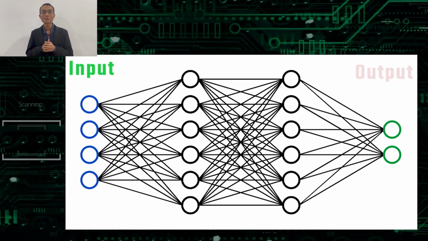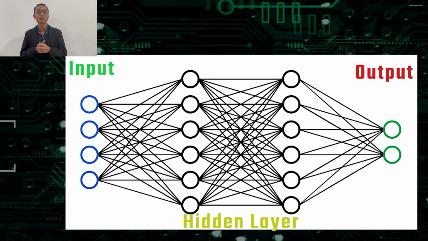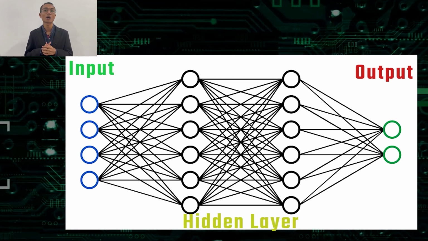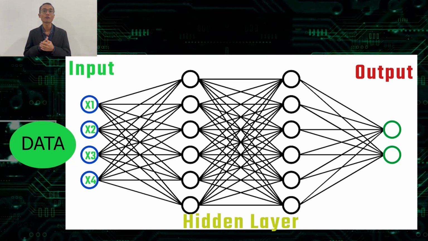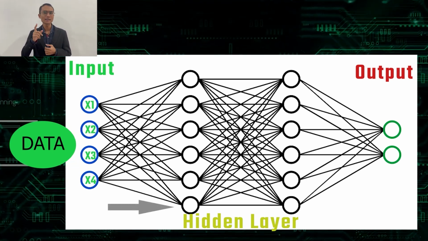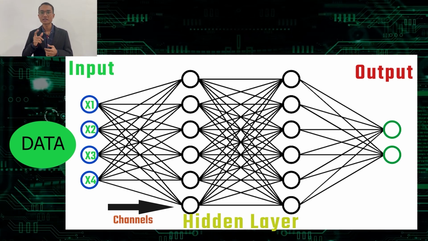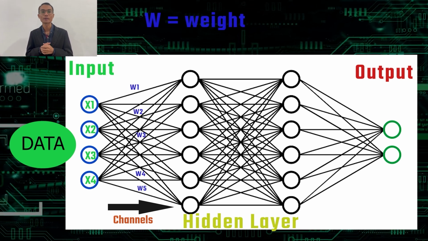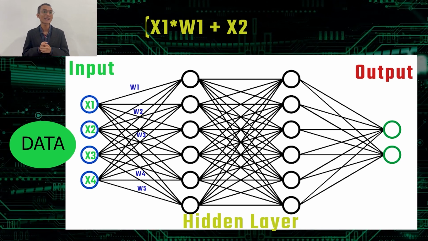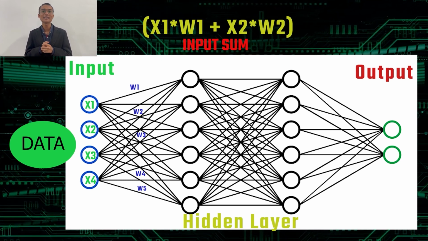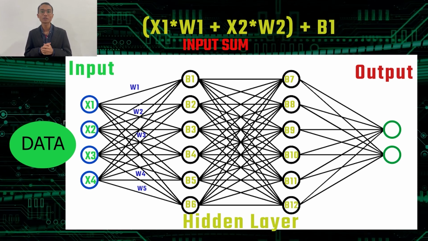The output layer predicts the final output. In between exists the hidden layer which performs more computation required by our network. Each data that we train will be fed to each neuron of the first layer. Neurons of one layer are connected to the neurons of the next layer through channels. These channels are assigned a value known as weight. Inputs are multiplied by the corresponding weight, and their sum is sent as input to the neurons in the hidden layer, which is associated with a value called bias, which is then added to the input sum.